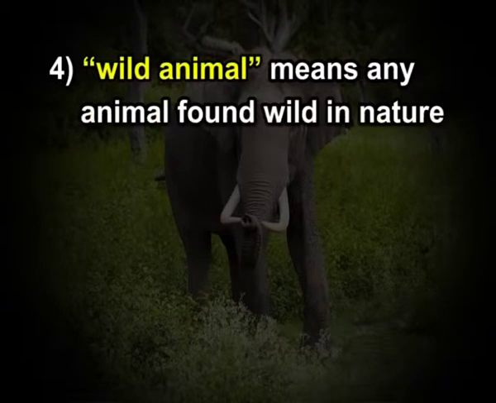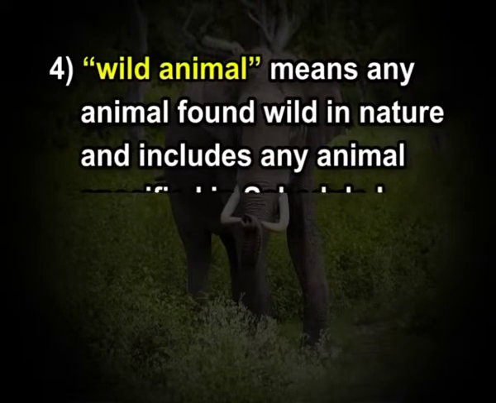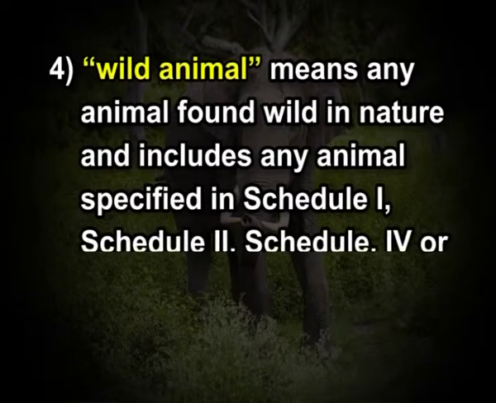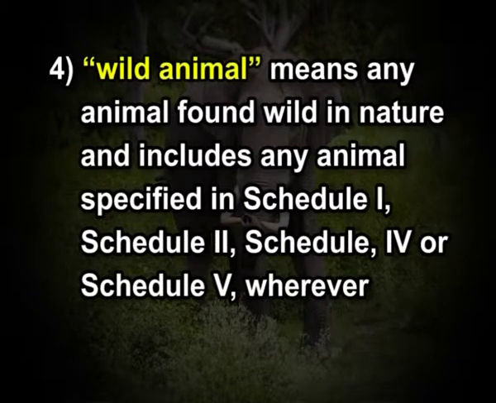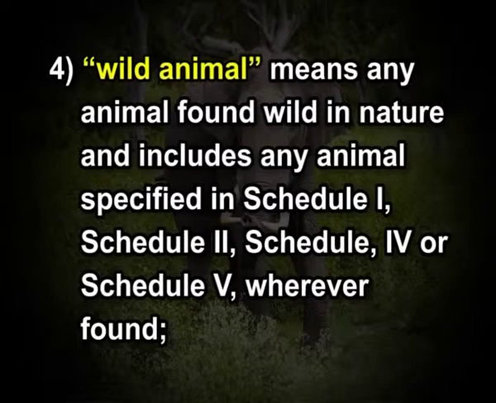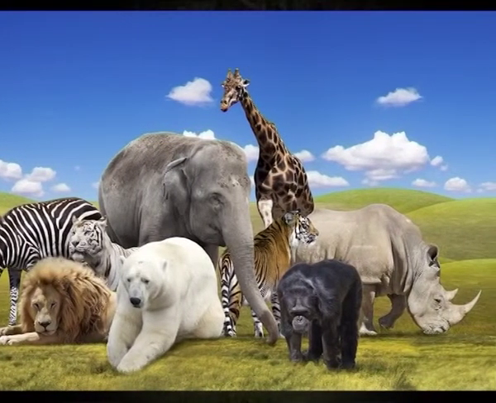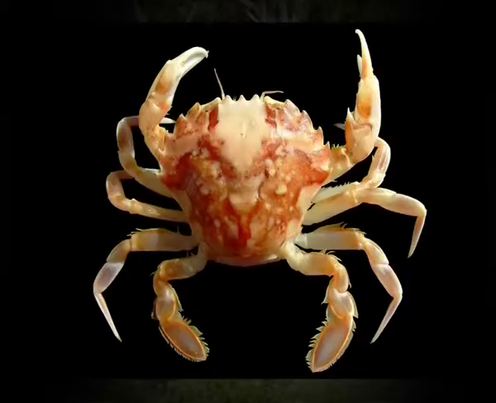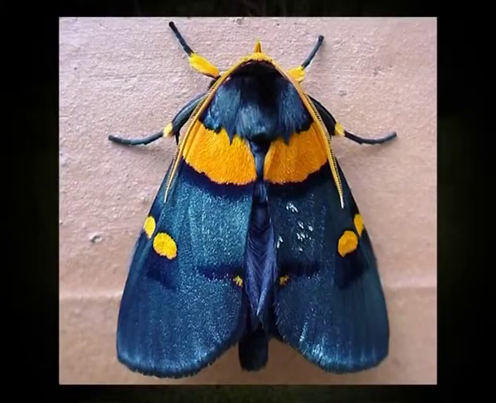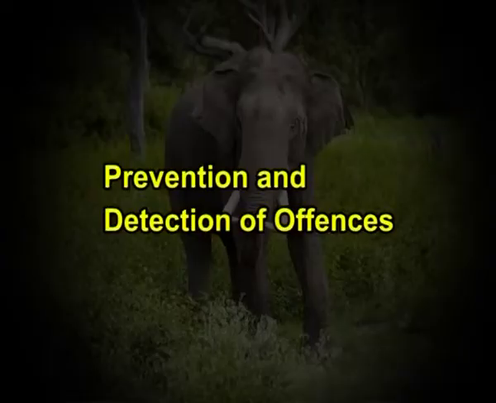Wild animal means any animal found wild in nature and includes any animal specified in Schedule 1, Schedule 2, Schedule 4 or Schedule 5 wherever found. Wildlife includes any animals, bees, butterflies, crustacean, fish and moths and aquatic or land vegetation which forms part of any habitat. Prevention and detection of offences. Power of entry, search, arrest and detention.